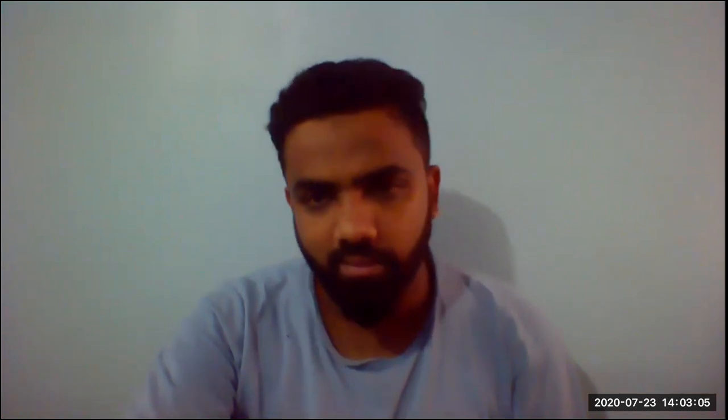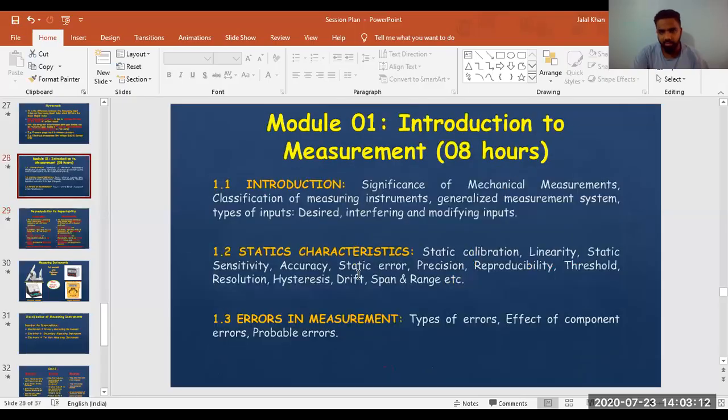So we are starting with mechanical measurement and control. I already explained to you the basics of mechanical measurement and control, so we are elaborating on those basics. Okay, I'll just show you the slide where we ended last time, and I'll also show you the syllabus part, what we have covered till now.